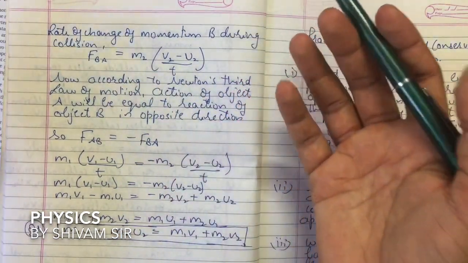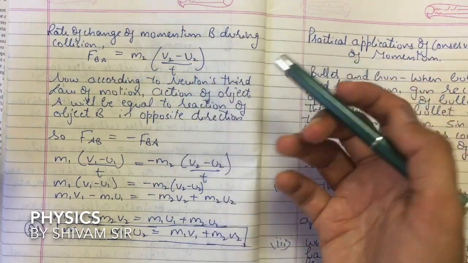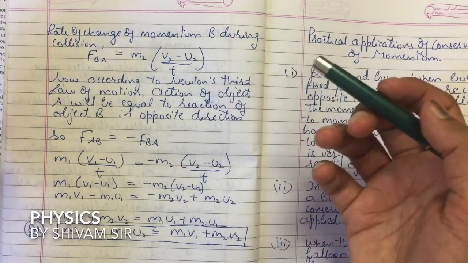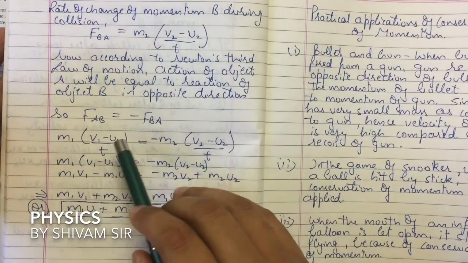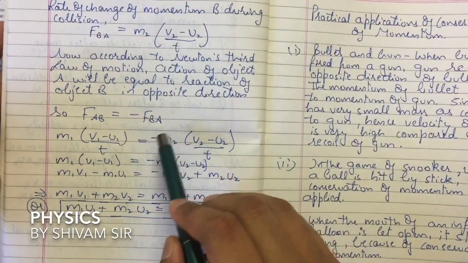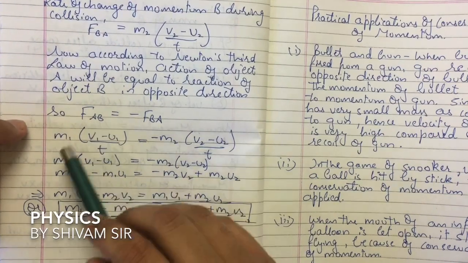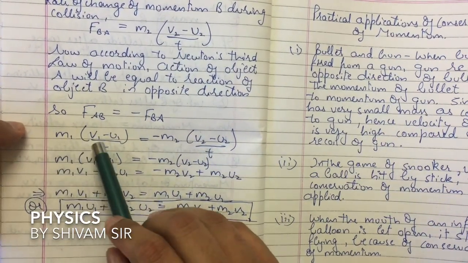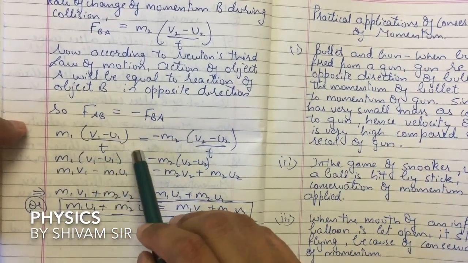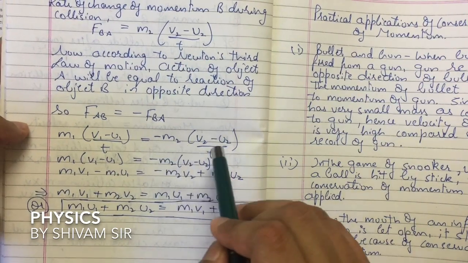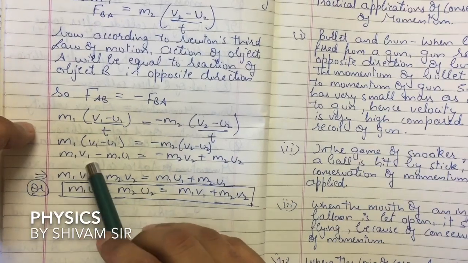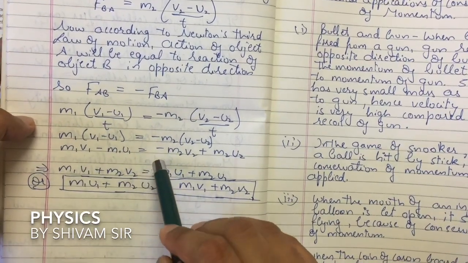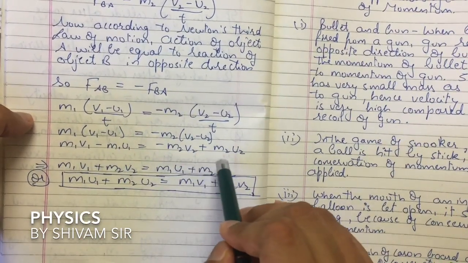According to Newton's third law of motion, the action of object A will be equal to the reaction of object B, in the opposite direction. So F of AB will be equal to minus F of BA. Putting the values, m1 (v1 minus u1) upon t is equal to minus of m2 (v2 minus u2) upon t. So the t and t get cancelled. So m1 v1 minus m1 u1 is equal to minus m2 v2 plus m2 u2.